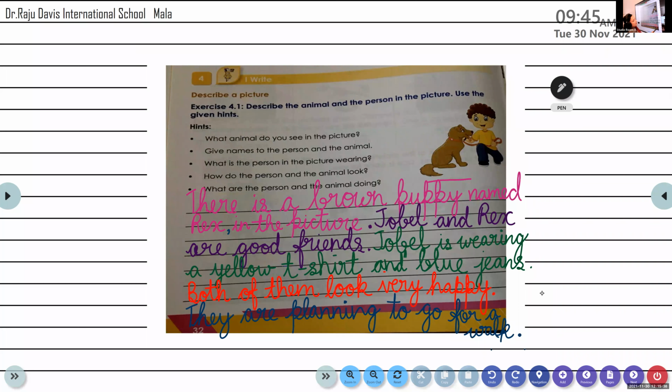Meanwhile, let us try to read it one more time. Unmute, read the first sentence.